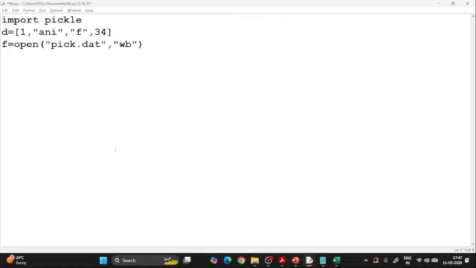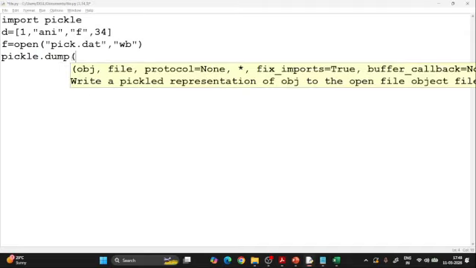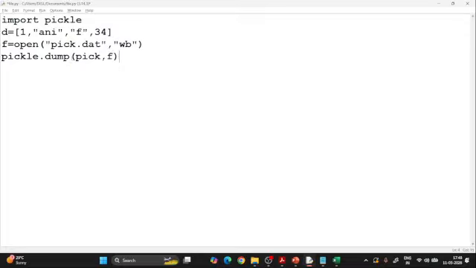Because we are importing pickle, we will say pickle dot. When we say dot, automatically one particular function is there. You will be able to see that, it is dump. I need not define it, it is already there, so I'm just using it. And what do you want to dump? I want to dump the object called D into the file, whose file object name is F. This is the syntax, and then F dot close. Very good, great. Now run this quickly, execute this.